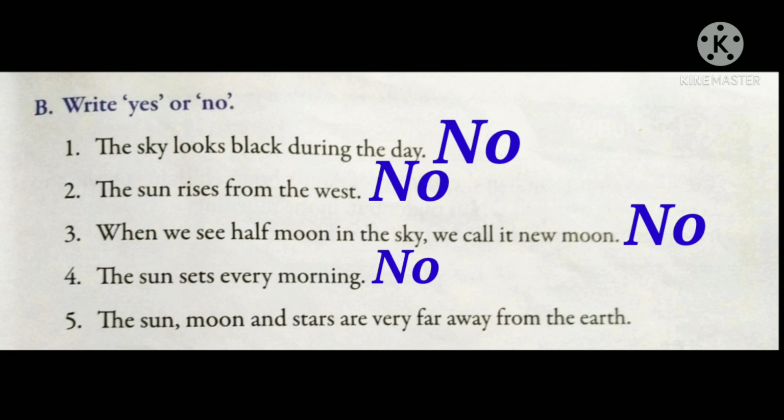Now number 5. The sun, the moon and the stars, they are very far away from the earth. Yes, we have studied they are far away from us. That is why they look very small to us. So it is correct. So what will we write? Yes. This way, children, complete exercise A and B in your book.